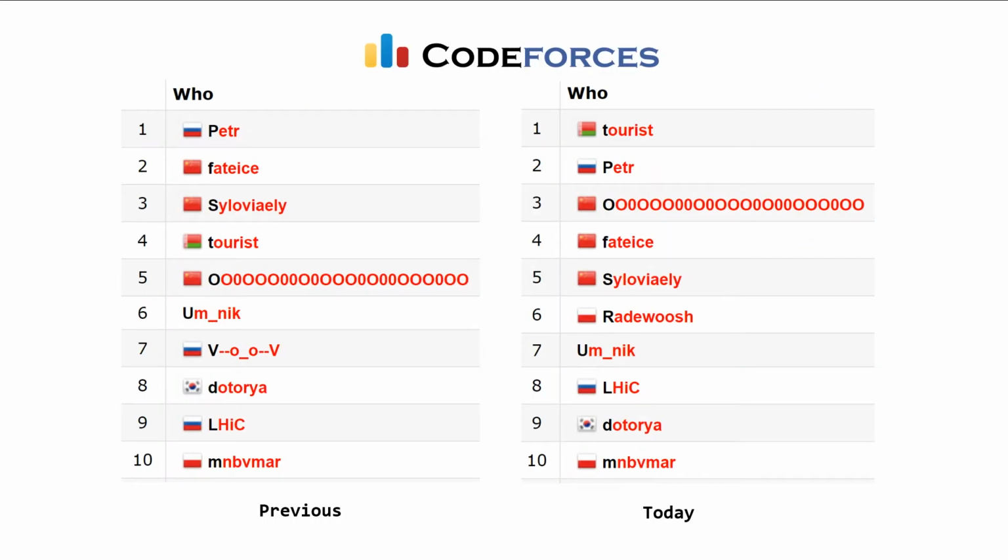Due to Codeforces round 485, we had some changes in the overall top 10 for the Codeforces site. Most notably, Tourist is now ranked number 1 once again, pushing Petr down into second place, and we had 000 moving from 5th to 3rd, Fate Ice dropping from 2nd to 4th, and Syloviaely dropping from 3rd to 5th.